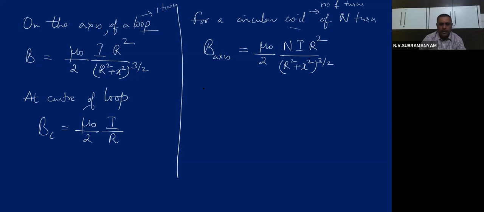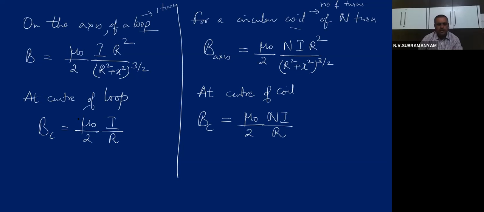And at the center of the coil, the magnetic field will be equal to mu naught by 2, N I by r. So these are the expressions which you must remember for all entrance examinations as well as for the public exam. They ask this formula and this formula put together for 2 marks. I hope the explanation is clear.